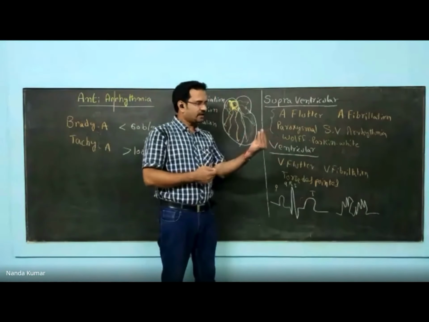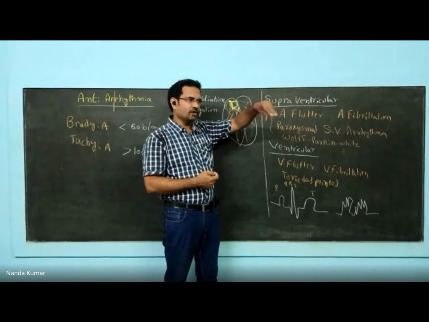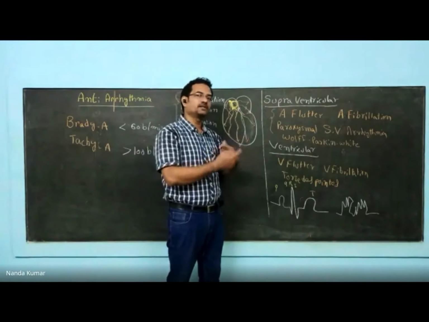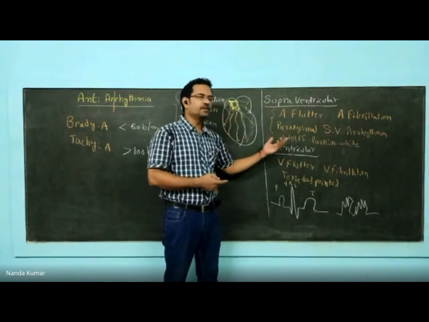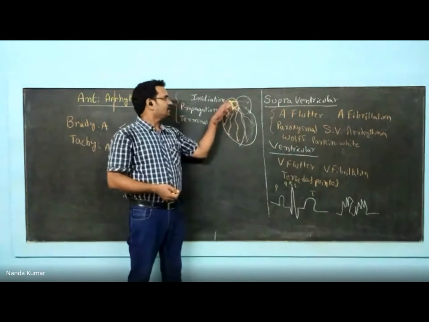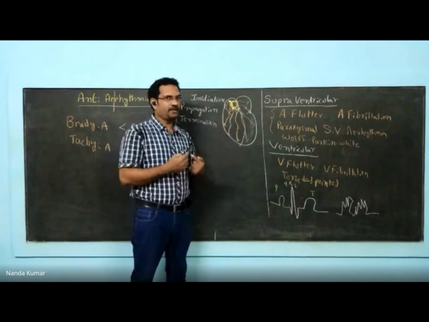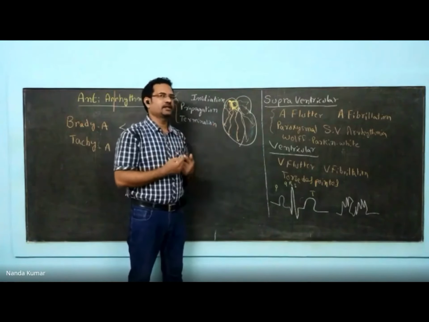Initially, it undergoes tachyarrhythmia, it stops, normalizes, and then again goes to tachyarrhythmia, stops. So periodic occurrence of tachyarrhythmia is known as paroxysmal. In Wolff-Parkinson-White, an extra signal generation occurs between the SA node and AV node that results in extra beats. Extra beats will result in tachyarrhythmia.